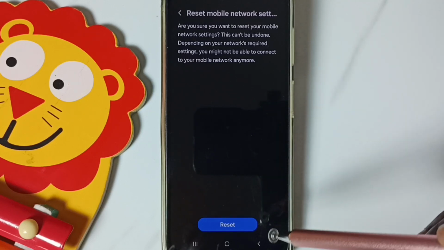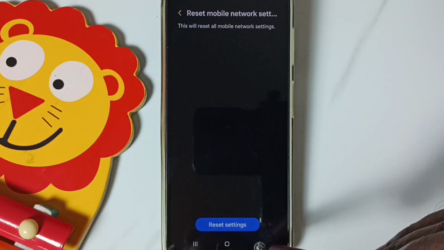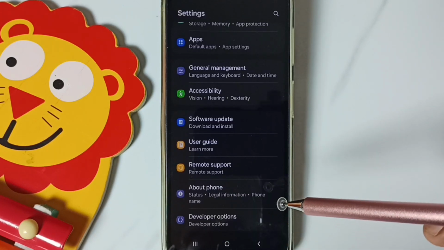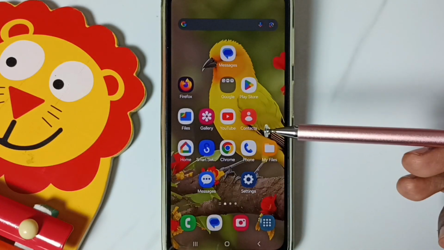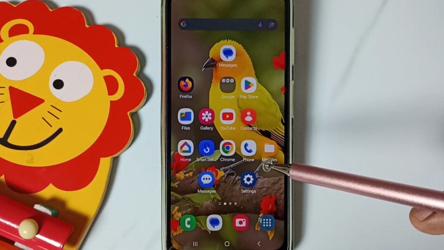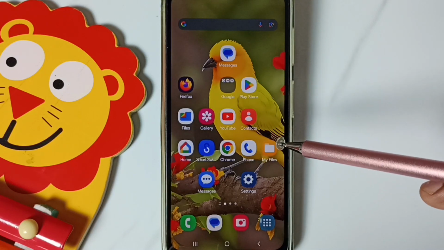Okay, so after this reset operation you can go back, then check 5G. 5G should work. This is method 1. If this method is not working, then go to method 2.